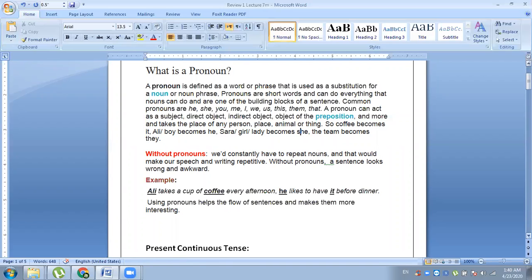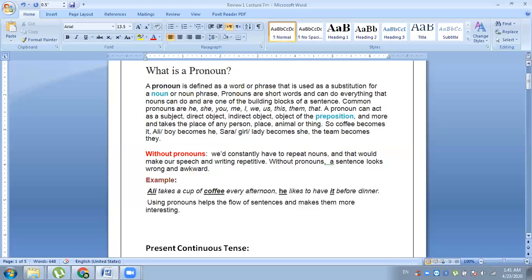So, in the book, page number 48, underline the pronouns. In the first sentence, birds build their nests in the trees. Here, the pronoun is their, so underline the pronoun their. Their is used in place of the birds. In the second sentence, Shahid has lost his watch and cannot find it. Here, underline the words his and it. His is used in place of Shahid, and it is used in place of the watch.